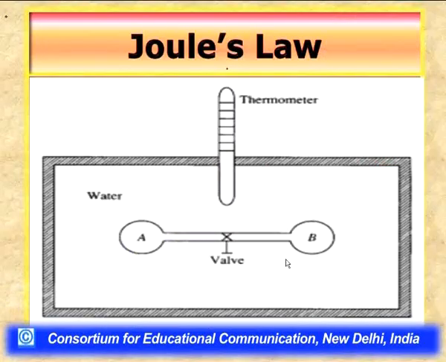He took a glass bulb which was connected with another glass bulb through a glass tube, and there was a valve in between. Bulb B was completely evacuated and bulb A was filled with a working substance, that is gas. This arrangement was immersed in a water trough, in which a thermometer was also inserted, and there was another entity, not shown here, a paddle wheel.